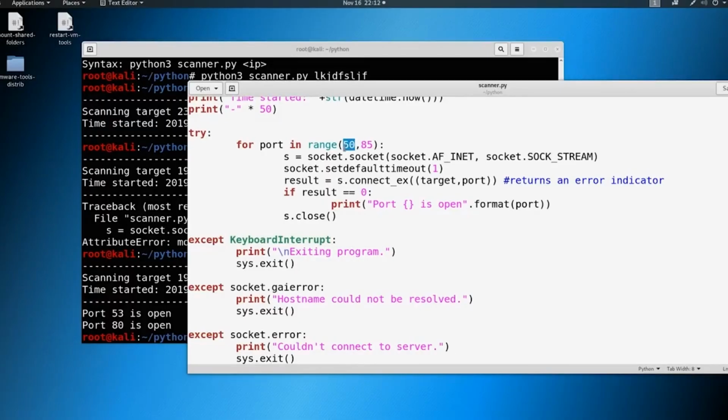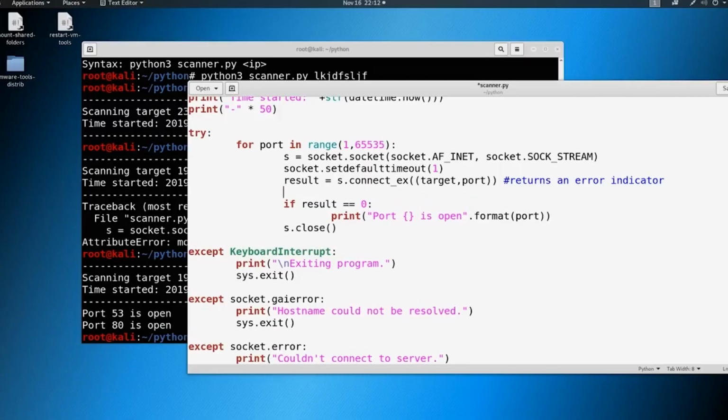Now I could back this off to 1 through 65,535. And another thing we can do, if you want to see the speed, is use 65,535 and then keyboard interrupt it, but we can print out something along the lines of checking port, and then say dot format and then port.